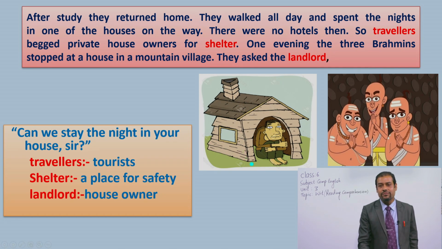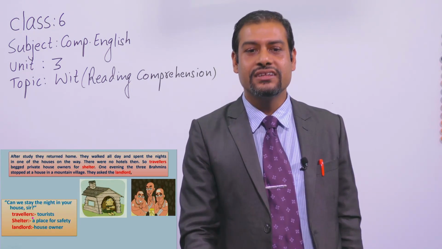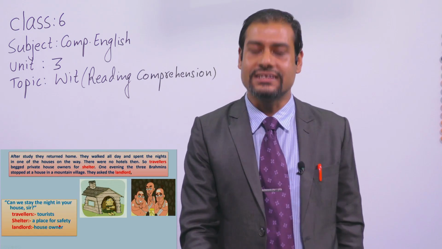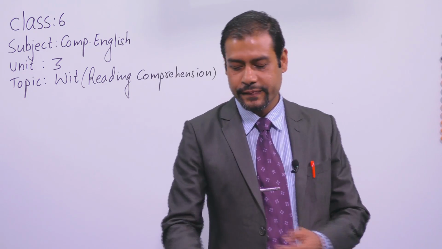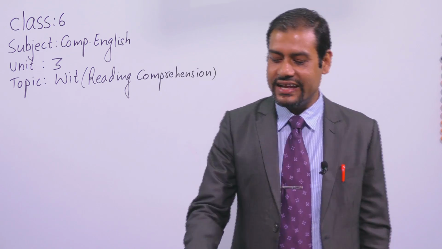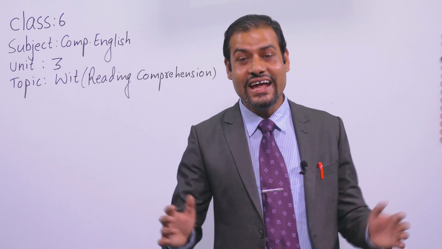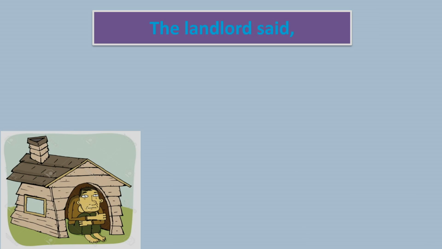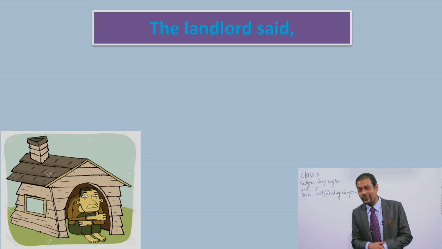Another meaning, landlord. I think you might have already guessed. See, this house belongs to this person. So this person is the owner of this house, okay? This is not my house. This is not your house. This house is this man's, okay? So this man is the landlord of this house, all right? House owner. Is it clear, dear students? So I hope you might have already written the meanings of these words in your exercise book. Good. Now, what did the landlord say? Guess. The landlord said, can you guess what did he say to them? Oh, now you can check.